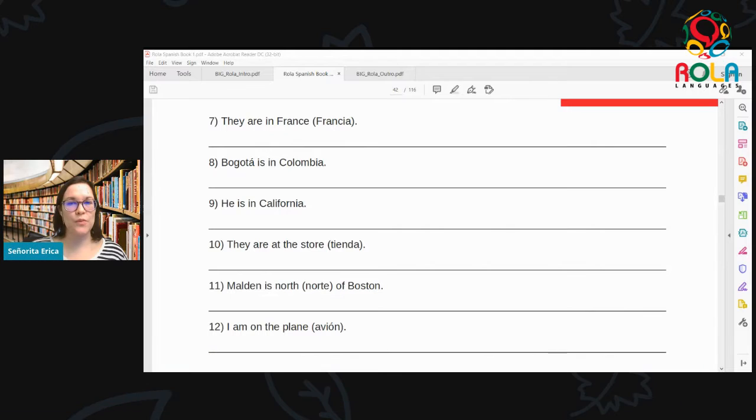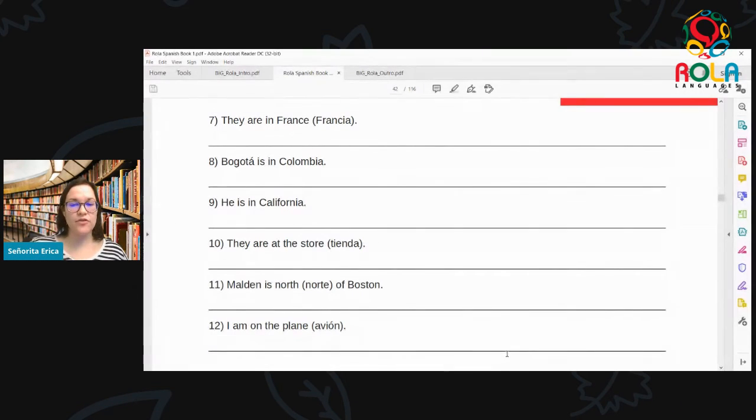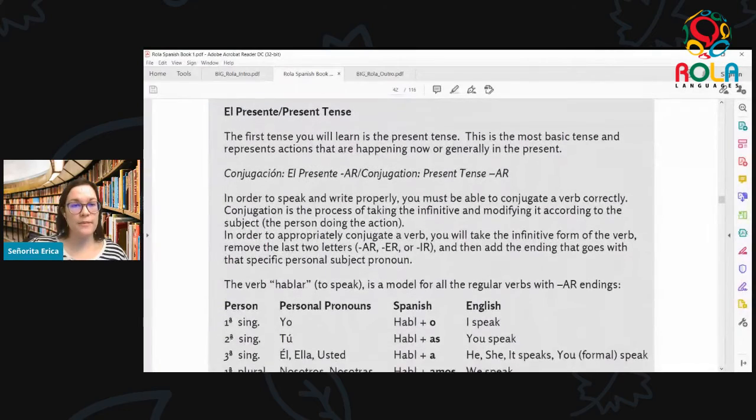Okay, excelente trabajo. Okay, so we're going to put estar to the side for a moment and continue on to our main topic for today, which is our introducción al presente. So far we've learned a couple of verbs in Spanish between ser and estar, and we learned them in an isolated, unique way. Like we just learned ser by itself, we learned estar by itself. But now we're going to be moving forward to talk about things in a more broad and more easily applicable way. What I mean by this is we're going to start learning some patterns of how to make conjugations. So we don't have to learn every verb individually like we just did for ser and estar.